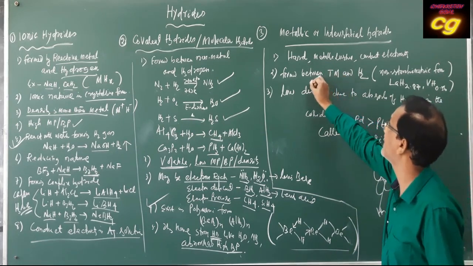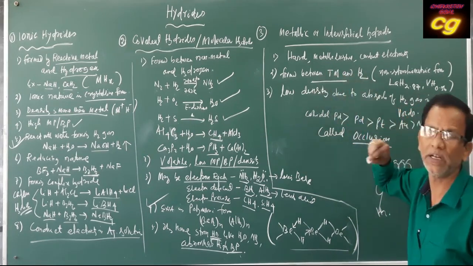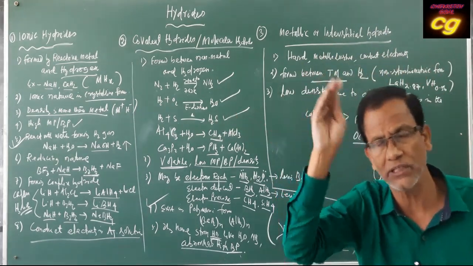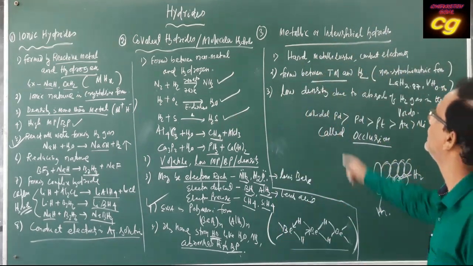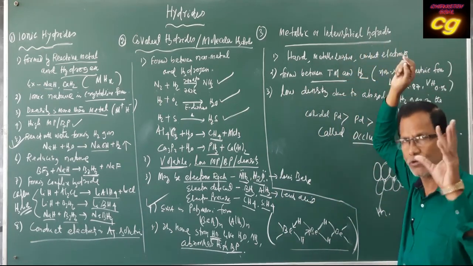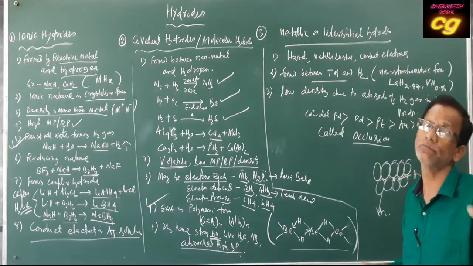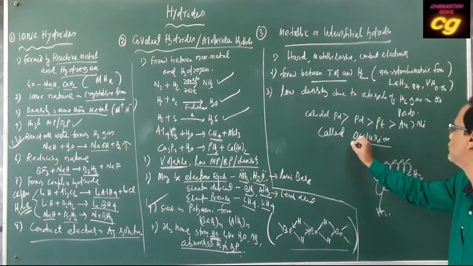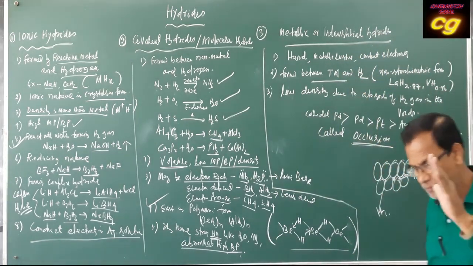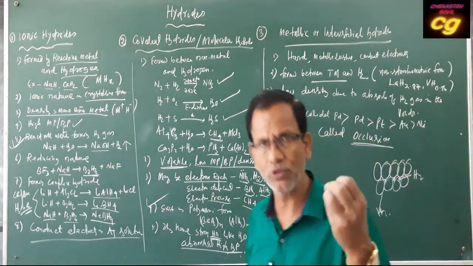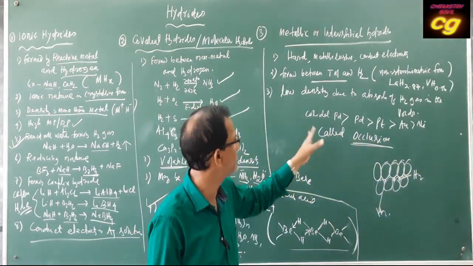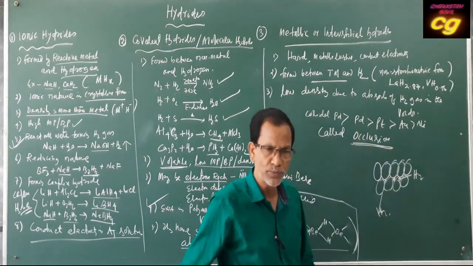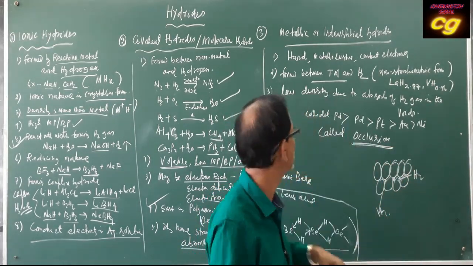These are generally produced by transition metals, lanthanides and actinides with hydrogen. The hydrogen is trapped in the metallic crystals, and this absorption of hydrogen in the metal crystal is called occlusion. The occlusion process depends upon the nature of the metal.